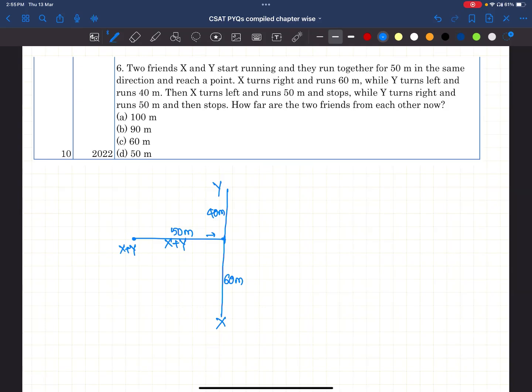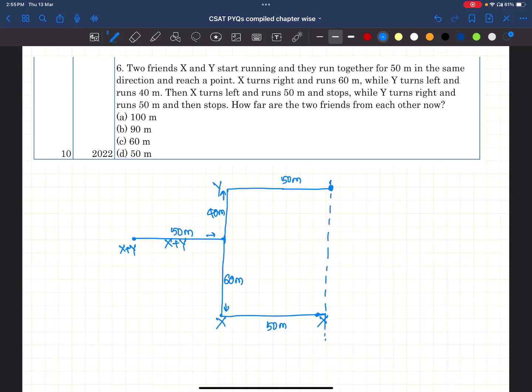Then X turns left and runs 50 meters. From here, X is turning. X is moving this side. The left will be what? Towards east. Right? He's moving 50 meters. While Y turns right. See, Y went towards this direction. Right will also be towards east, right? And runs 50 meters. Both run 50 meters towards east. Then both people stop. They are on the same line.